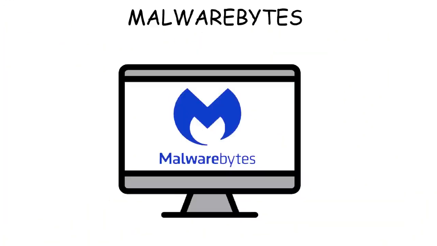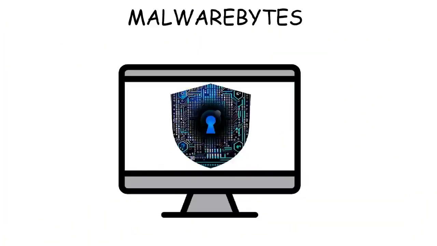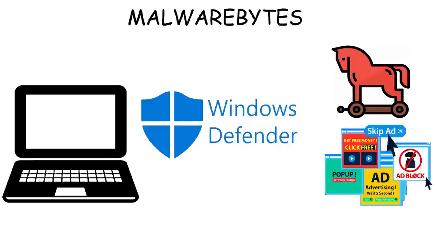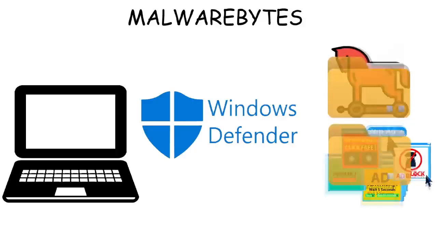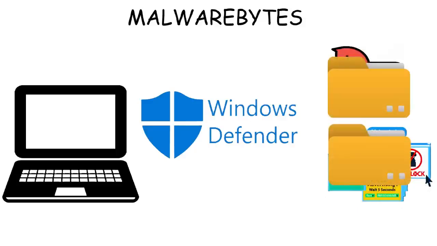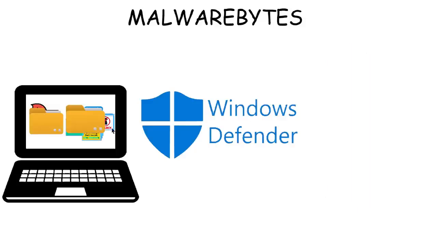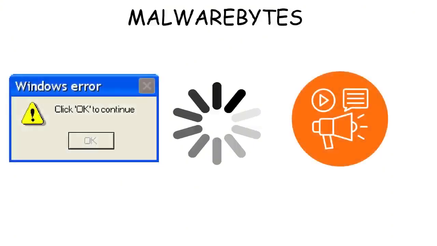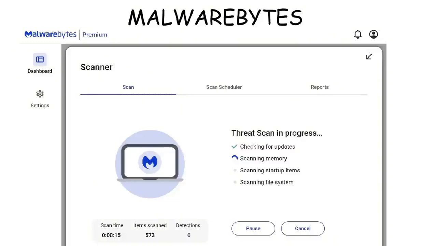Malwarebytes. Malwarebytes is a freemium malware scanning tool that's used for stronger protection on your computer. So while Windows already has Windows Defender to handle common viruses, things like adware, spyware, or Trojans can disguise themselves as normal software and often slip right past Defender without any warning. That's why when your computer starts running slow, acting strange, or showing random ads, you simply open Malwarebytes, run a scan, and it will find and remove what Windows Defender missed.